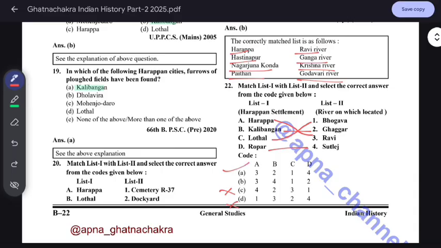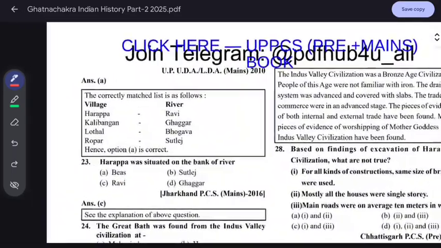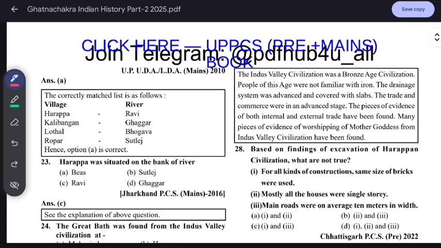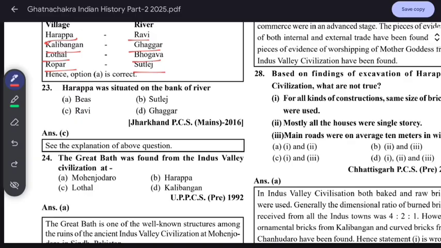So here it is matched: Harappa with the Ravi, Kalibangan with Ghaggar, Lothal with Bhogava, Ropar with the Satluj river, which is in Punjab. Harappa was situated on the bank of the Ravi. Remember this.